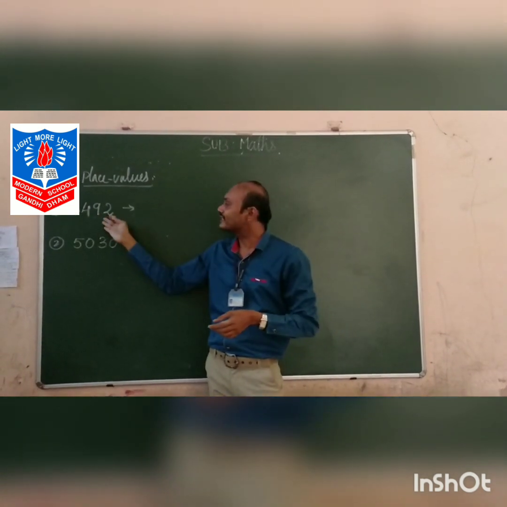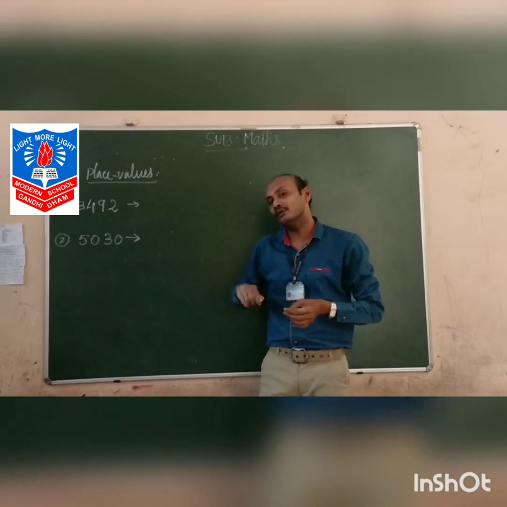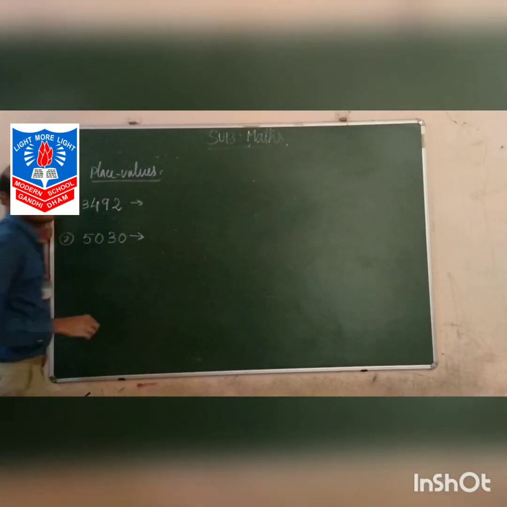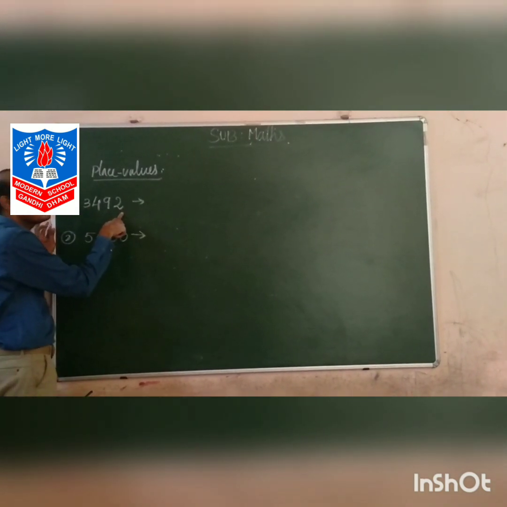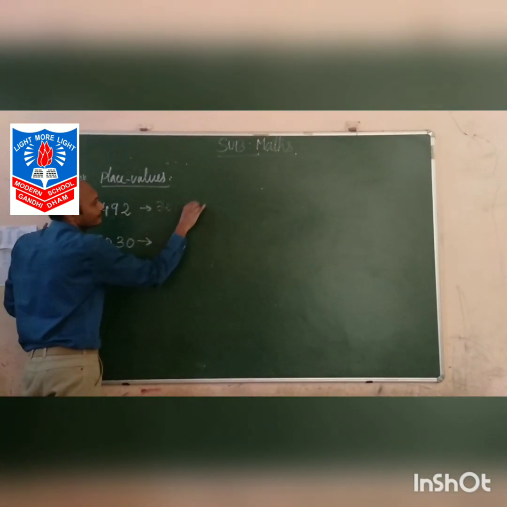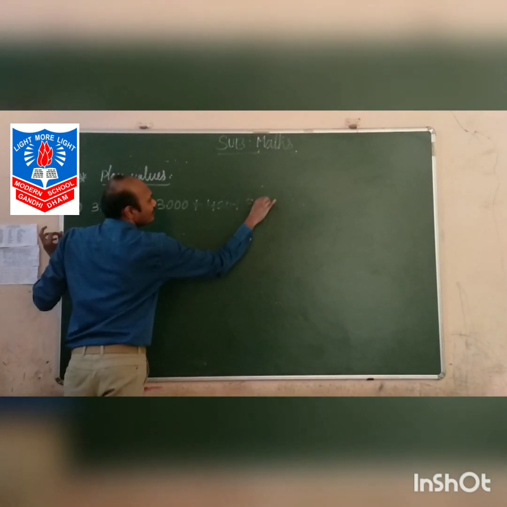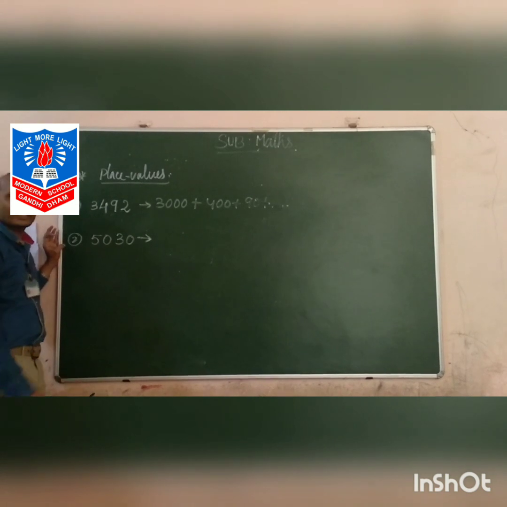Topic is place values. So 4-digit numbers are given. We have to find the place values. Now how will you find the place value? Let me show you on the board. Now read this number, 3492. The place values you are going to write is like this: 3492. Okay. Now moving to the next one.